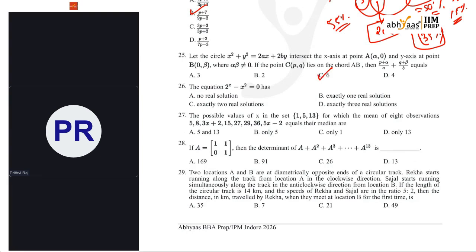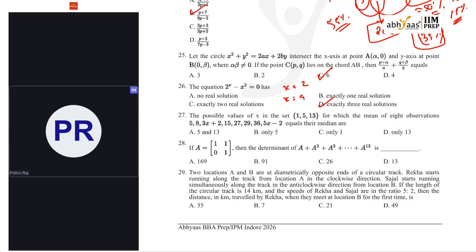Next, the equation 2^x = x^2. I call this a little bit tricky because you may see only the positive values of the given question, like where 2^x equals x^2 can be at x = 2, x = 4. But you may forget the negative values. Even a negative root will also be there. So there will be three real solutions.